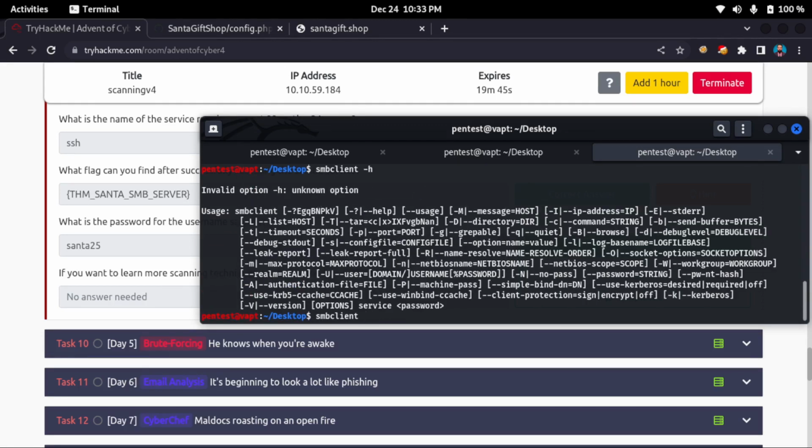So SMB shares, and then I'll use the IP address option minus I, specify the IP address, and then I will use two more options.